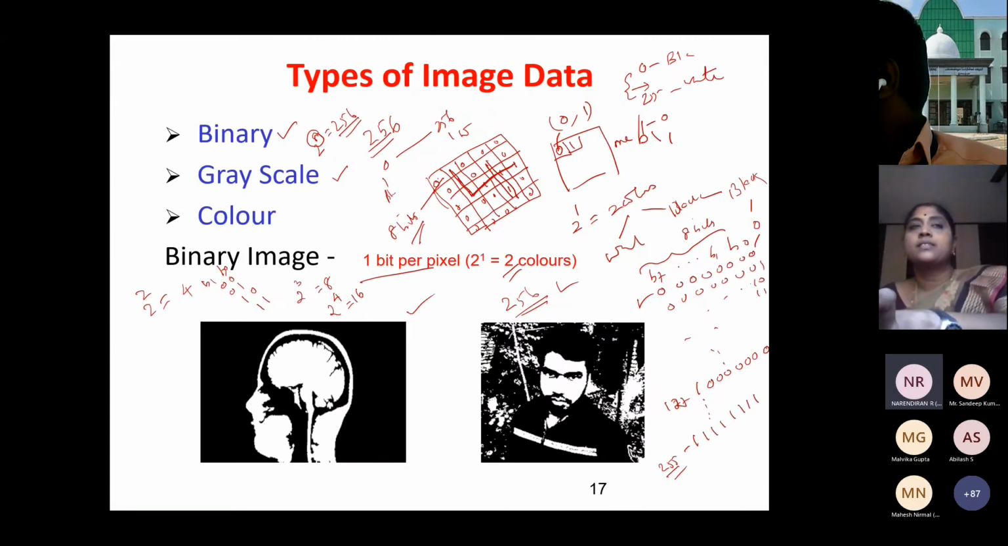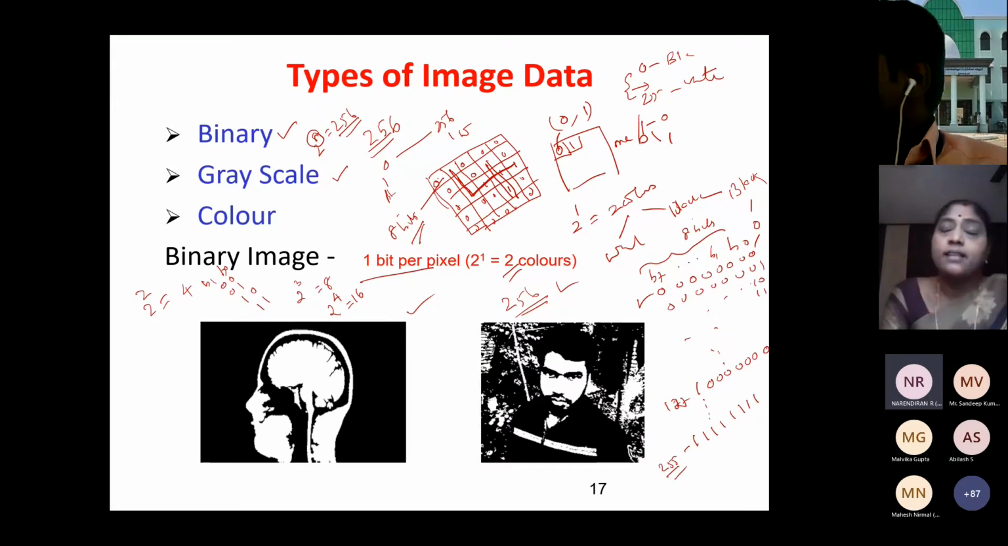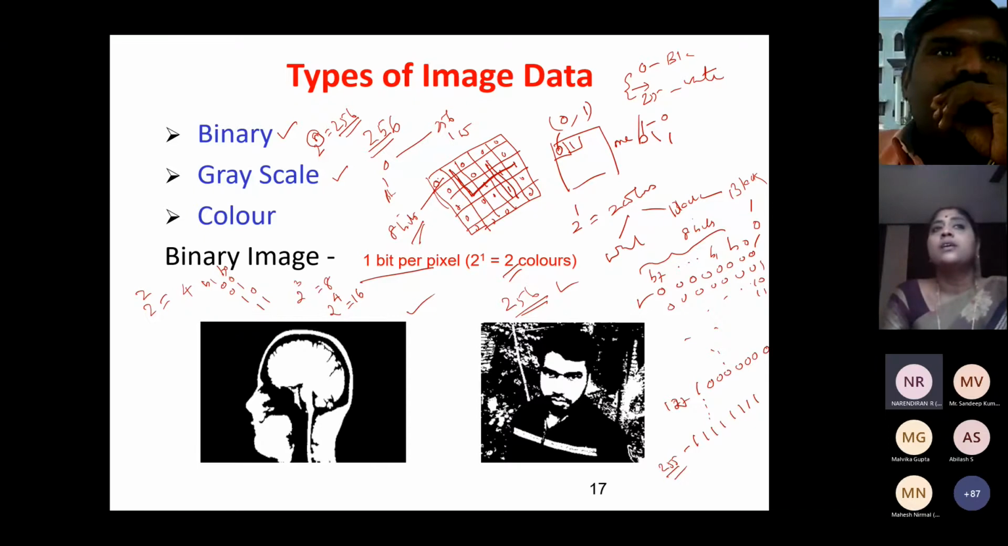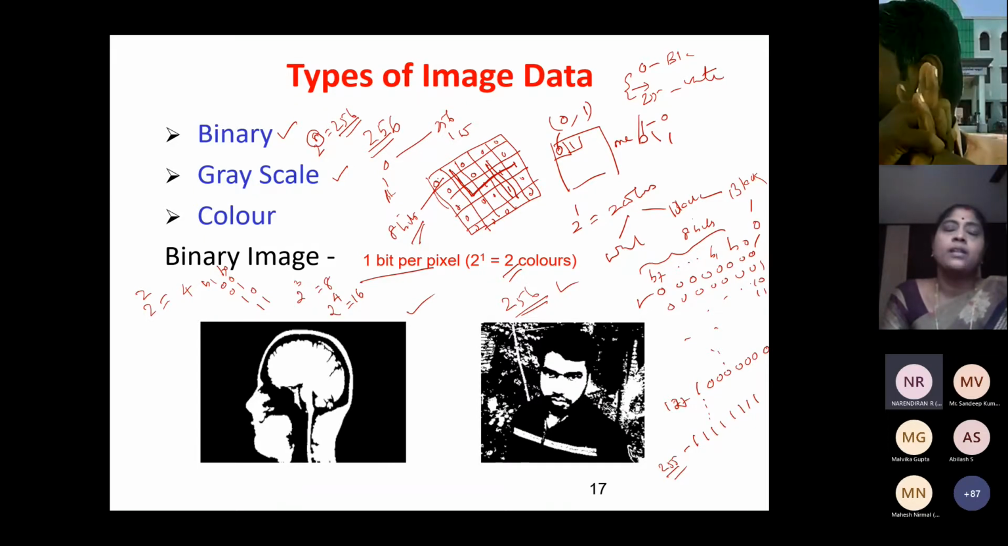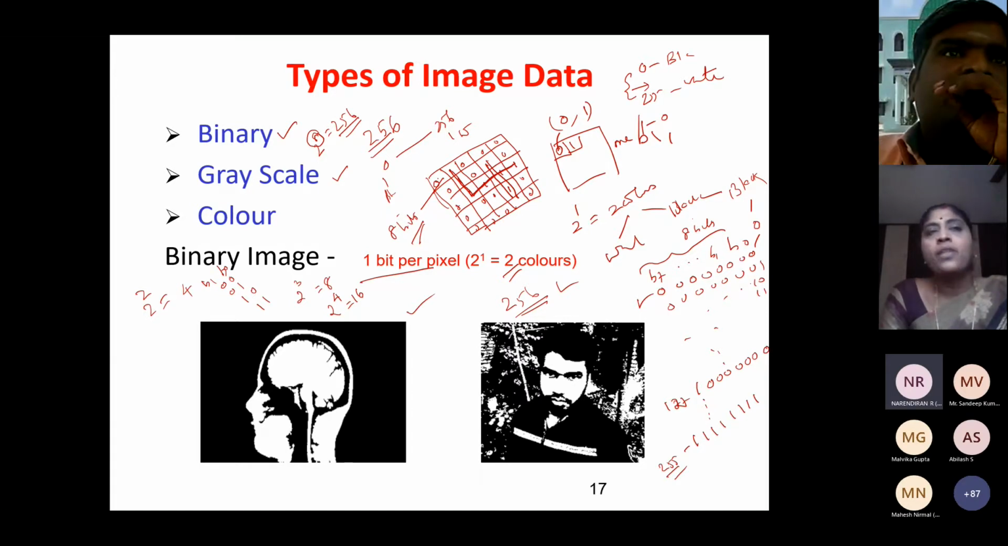Okay, so hope you understood this color scale. Grayscale is where, if I use 1 bit, I'll have only 2 colors, 0 and 1. That is called a binary image. If I use more than 1 bit, depending upon the number of bits you're going to use, I'll have that many colors.